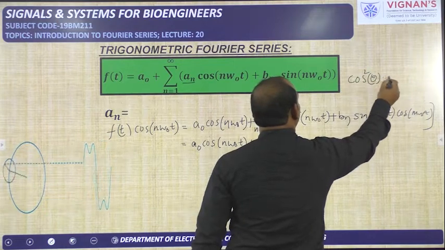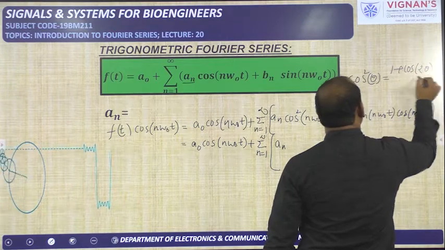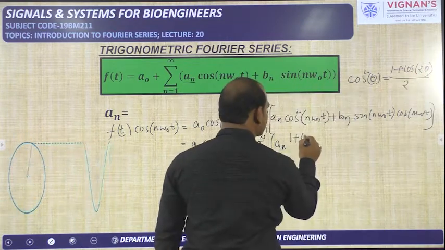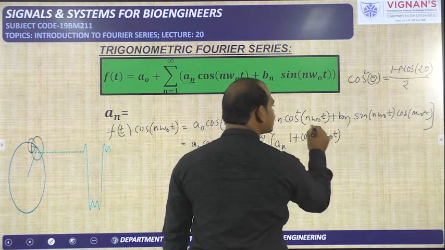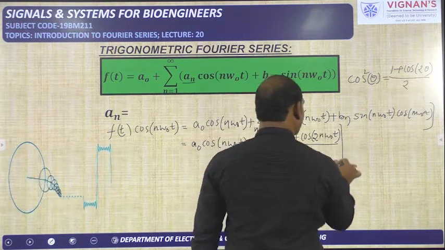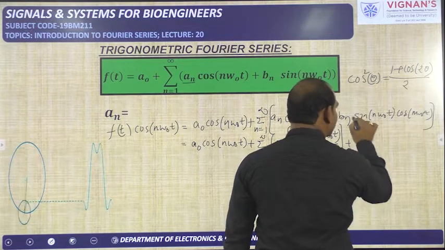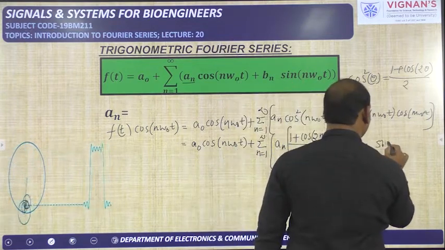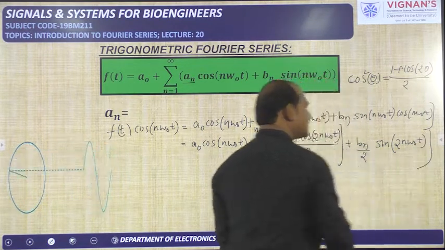Cos square theta can be written as 1 plus cos 2 theta by 2, where theta is n omega naught t, so 1 plus cos 2n omega naught t by 2, plus bn. If you take 1 by 2 outside, 2 sin theta cos theta will come, and 2 sin theta cos theta means sin 2 theta. Like this you will get.